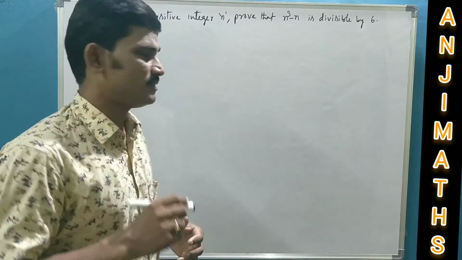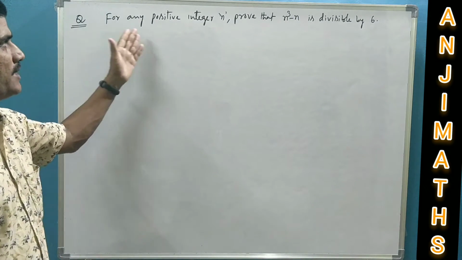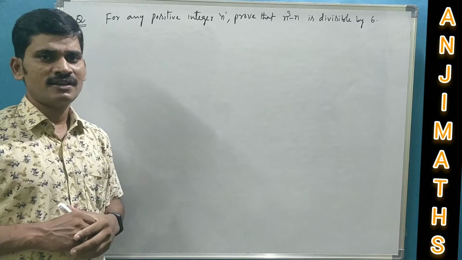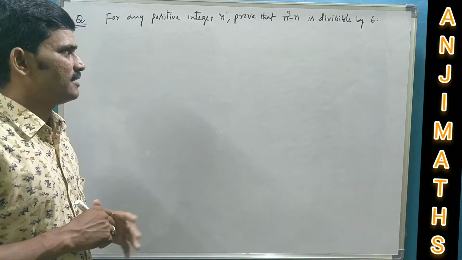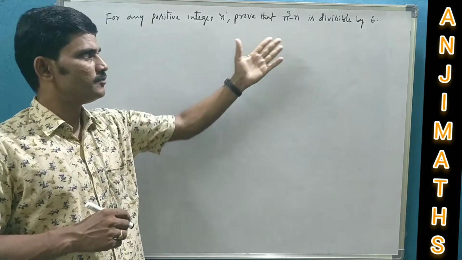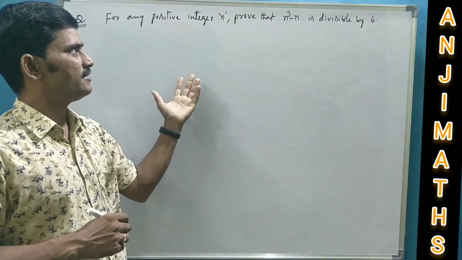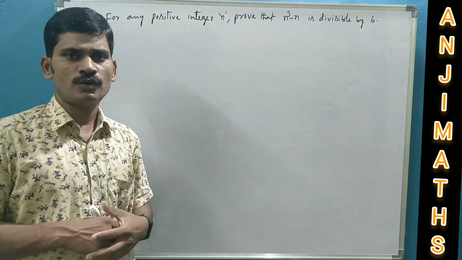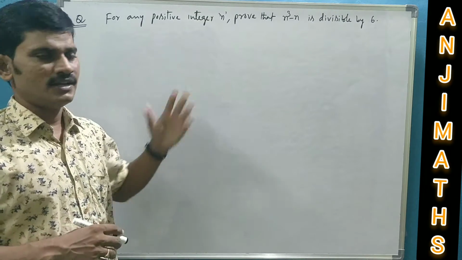Let us see the question first. For any positive integer n, prove that n cubed minus n is divisible by 6. It basically depends on two things. One is the divisibility rule of 6 and another one is Euclid's division lemma. By using these two, you can easily prove this statement.